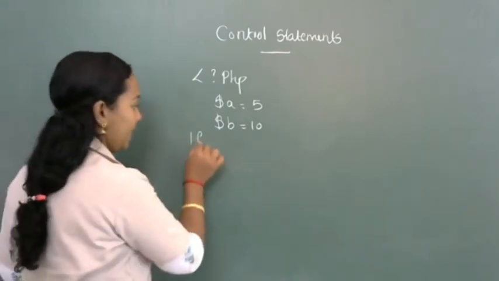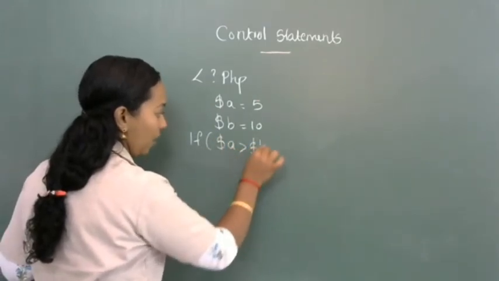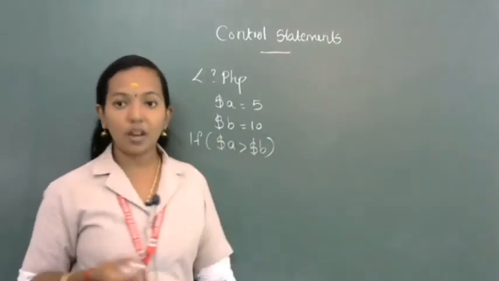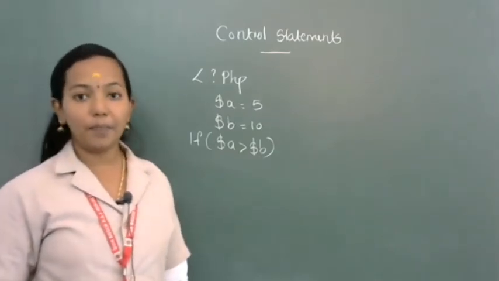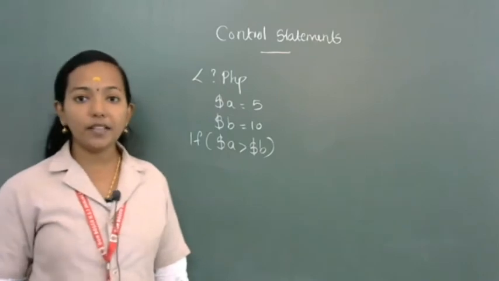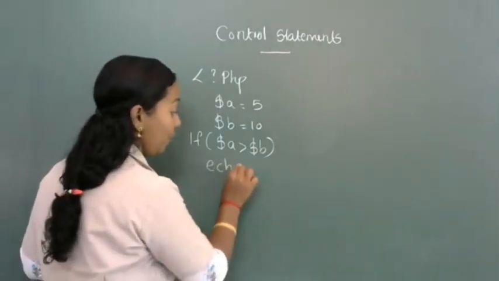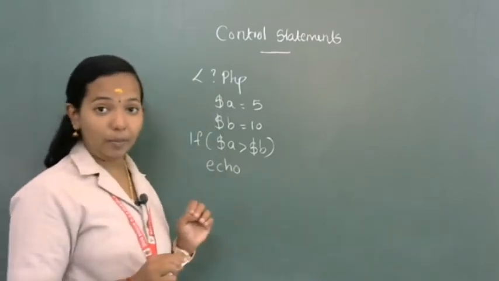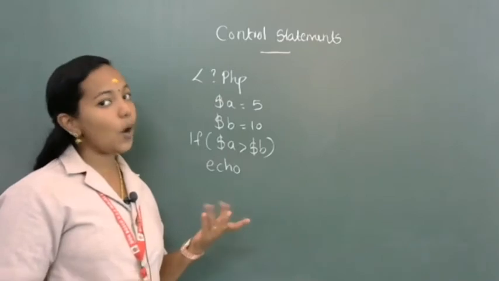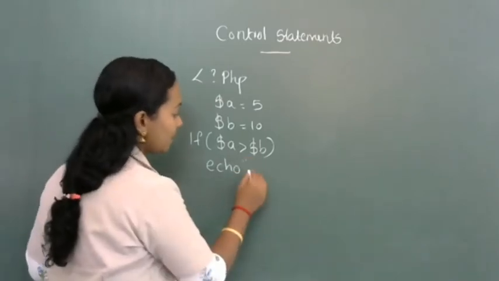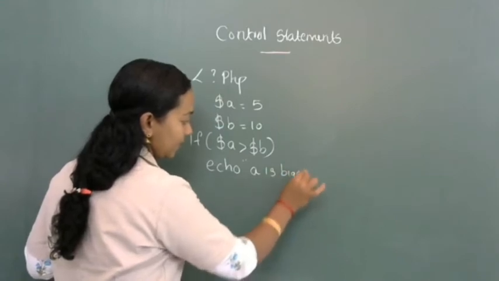So I can write like this, if $A greater than $B. That is a condition. What is the condition? $A greater than $B. Then you want to print, what do you want to print? Echo. You know what is meant by the echo and print commands. Echo and print both are used as output statements. Echo A is bigger.